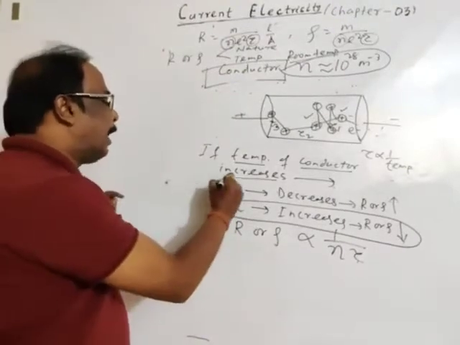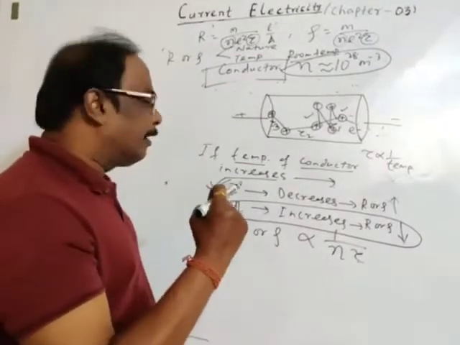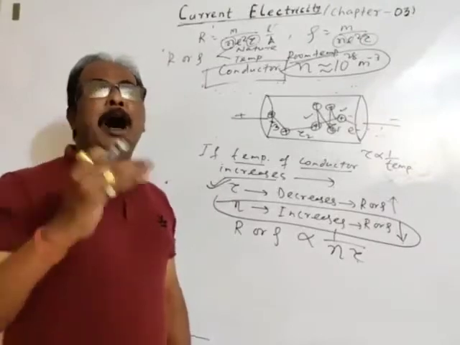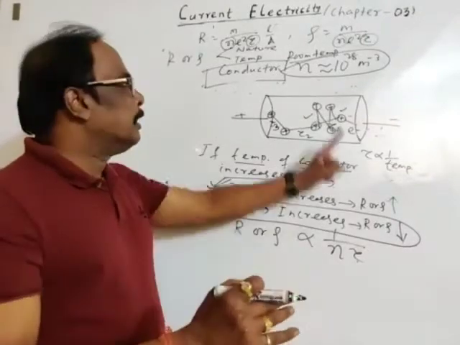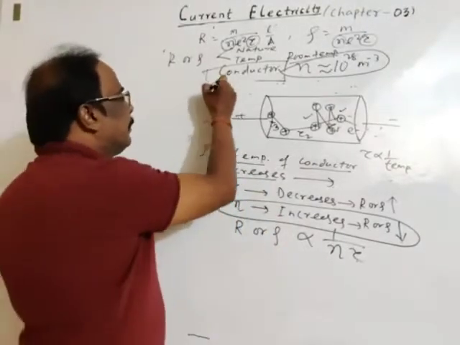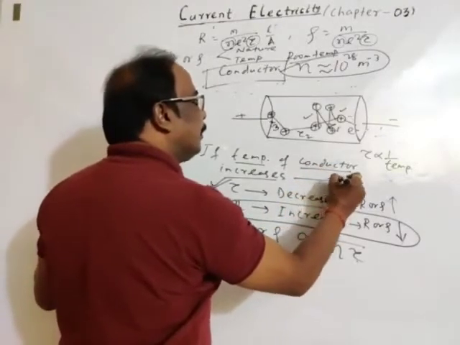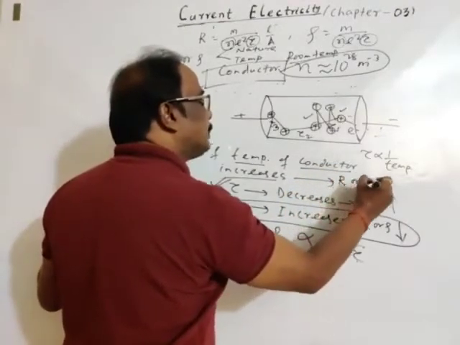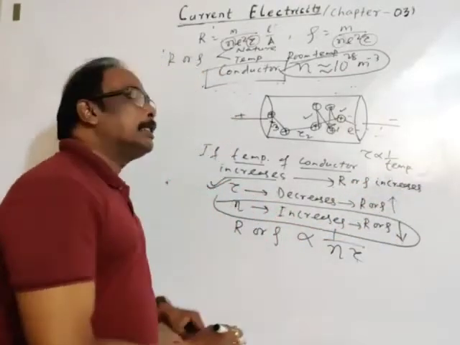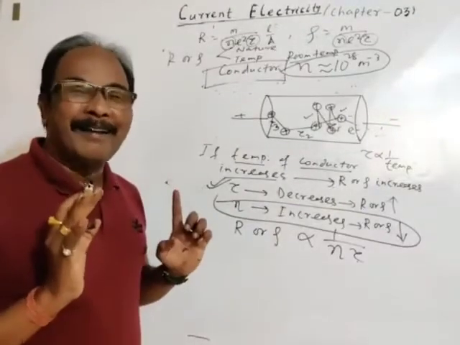We only consider relaxation time. So if the temperature of a conductor increases, then resistance or resistivity increases. This is the concept for conductors.